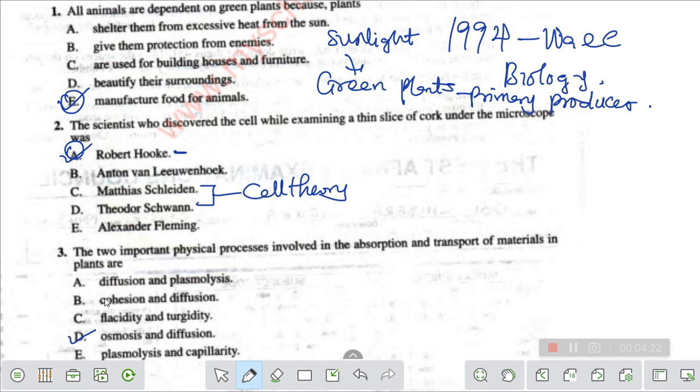Flaccidity and turgidity, no, it's not part. The main one that is the most important. All these flaccidity and turgidity may be parts, but they are embedded under diffusion and osmosis. So our valid answer for this question is option D, which is diffusion and osmosis.